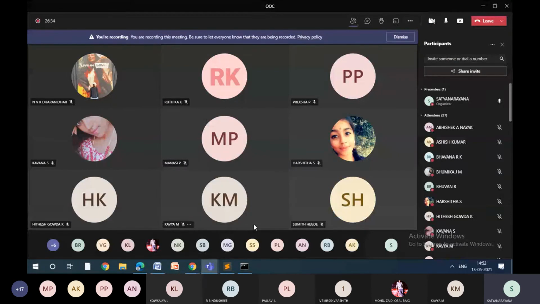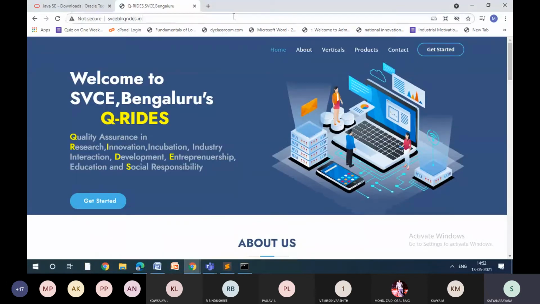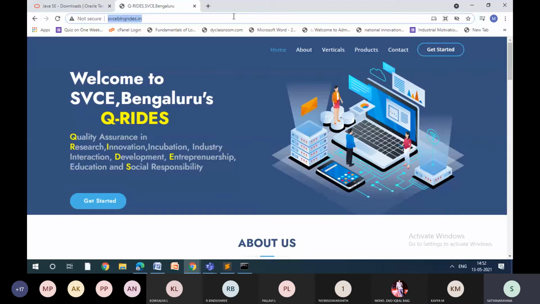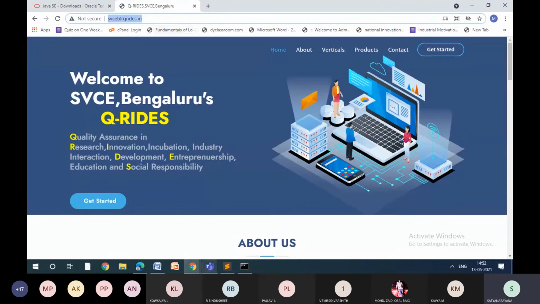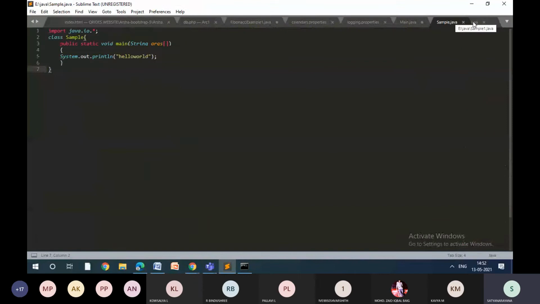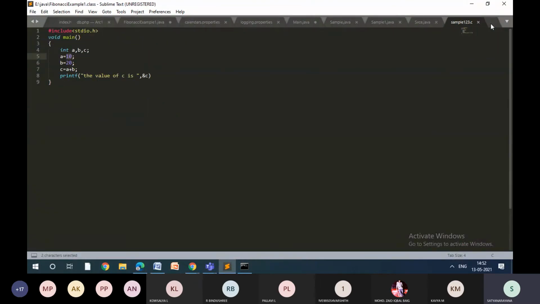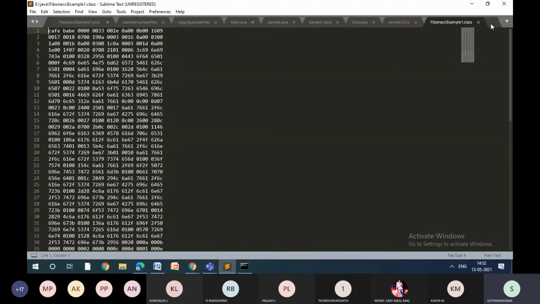Yeah, now, so this is the beauty of Sublime Text. So now what I will do is I have written one program, right? So where is that program? Yeah, not this one, not this one, not this one. You can have so many programs in Sublime Text, like you can go for 100 programs at a time. Yeah, this is the one which I have written. Now how to execute it? See, that is the program which I have saved.